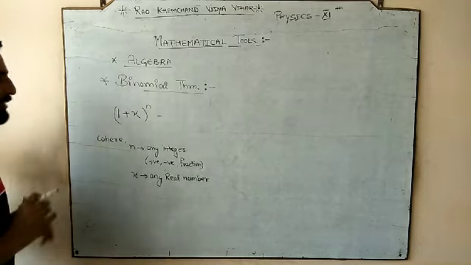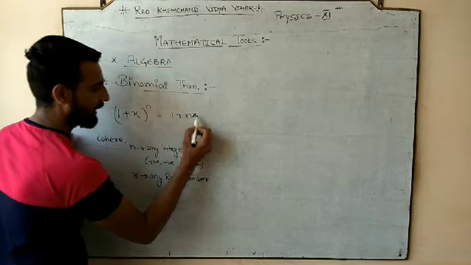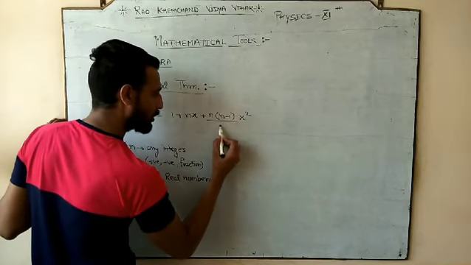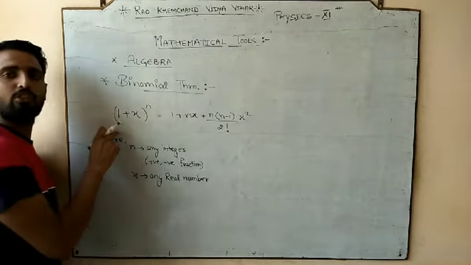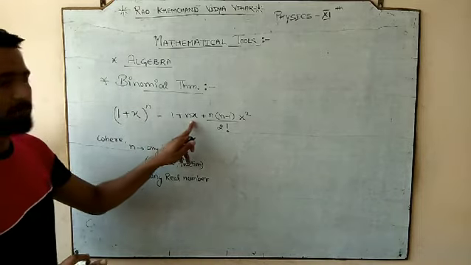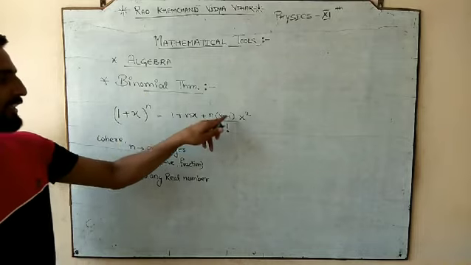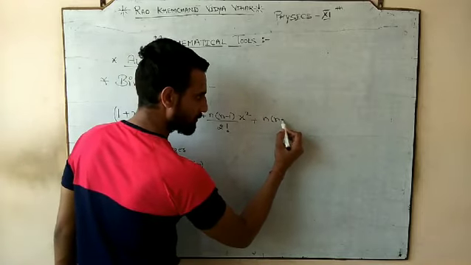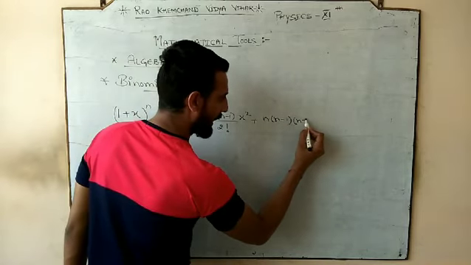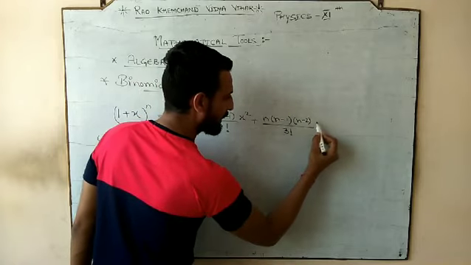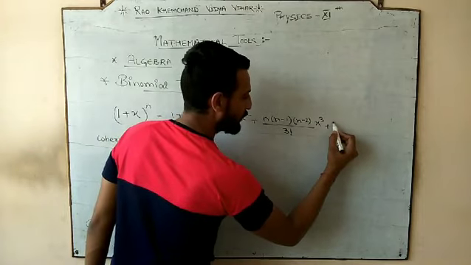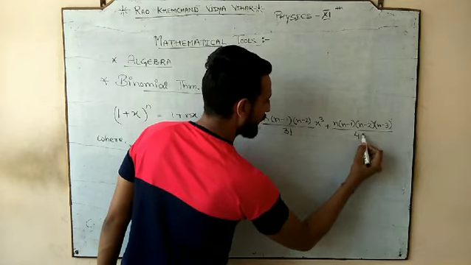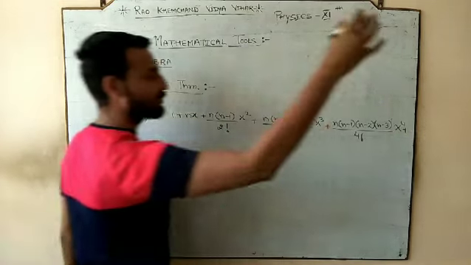So the solution for this expression, 1 plus x whole power n, is 1 plus nx plus n into n minus 1 x square by 2 factorial plus n into n minus 1 into n minus 2 divided by 3 factorial x cube plus, if you want to continue, n into n minus 1 into n minus 2 into n minus 3 divided by 4 factorial into x power 4 and so on.